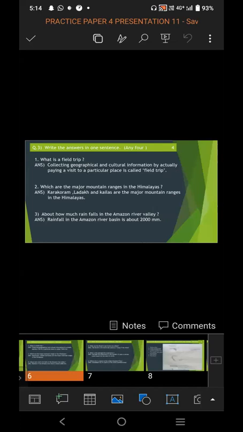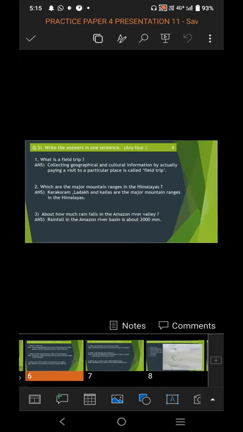From that we get the collecting information of cultural information also and geographical information of a particular place or area by actually visiting the place is called a field trip. So the answer to the question, what is a field trip? Collecting geographical and cultural information by actually paying a visit to a particular place is called field trip.